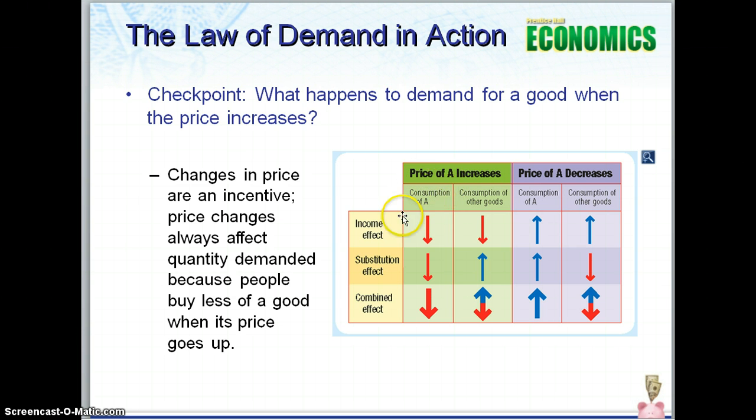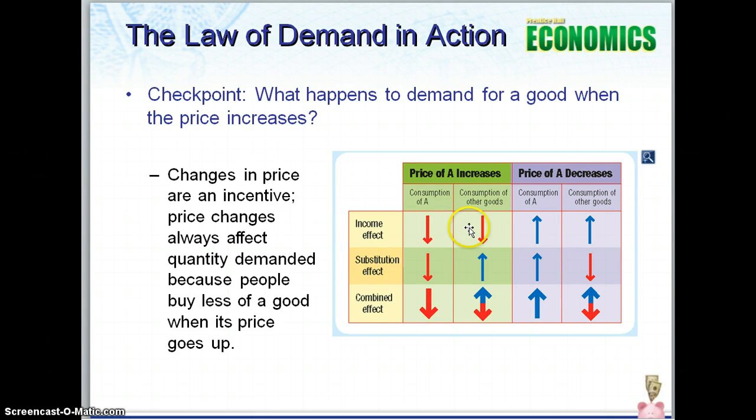Well, according to the income effect, let's say you have your $50 allowance and you go to a restaurant to buy a cheeseburger. Now let's say the price of a cheeseburger went from $3 to $5. You still have your $50 in your pocket, but now that you're paying $5 for a cheeseburger, you feel like that's much more money than what you normally pay, so it's like it's taking away from your income. Your income didn't get smaller, you still have that $50, but you have to pay more now for that product. So you're going to buy less of the cheeseburger than you normally would have. So maybe instead of buying 2 cheeseburgers, you may only buy 1.